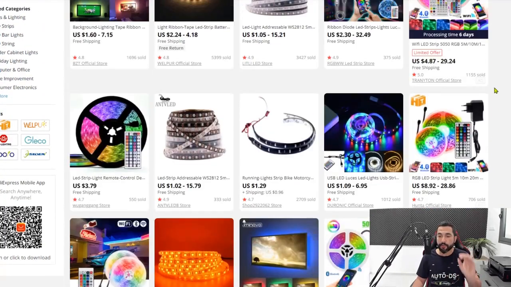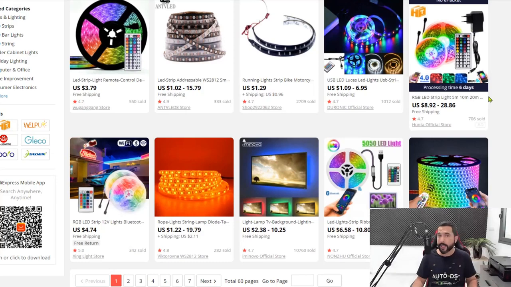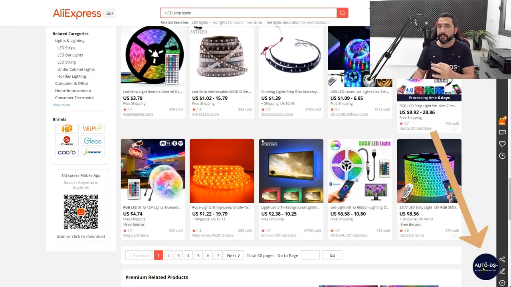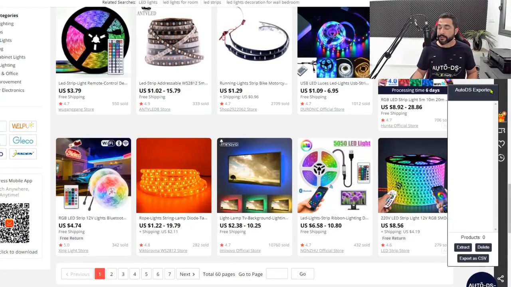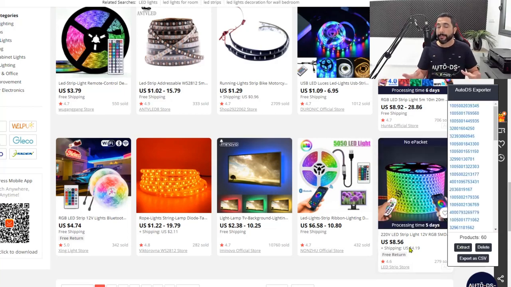So what you want to do is scroll down to the bottom of the page so that all of the items will load up. And then remember that AutoDS circle that we talked about after you install that extension. Now we are going to click on it. And as you see, this little window popped up. We're going to click on the extract button, and what just happened is all of the 60 products that we have on the AliExpress search page have just loaded up onto the AutoDS helper extension.